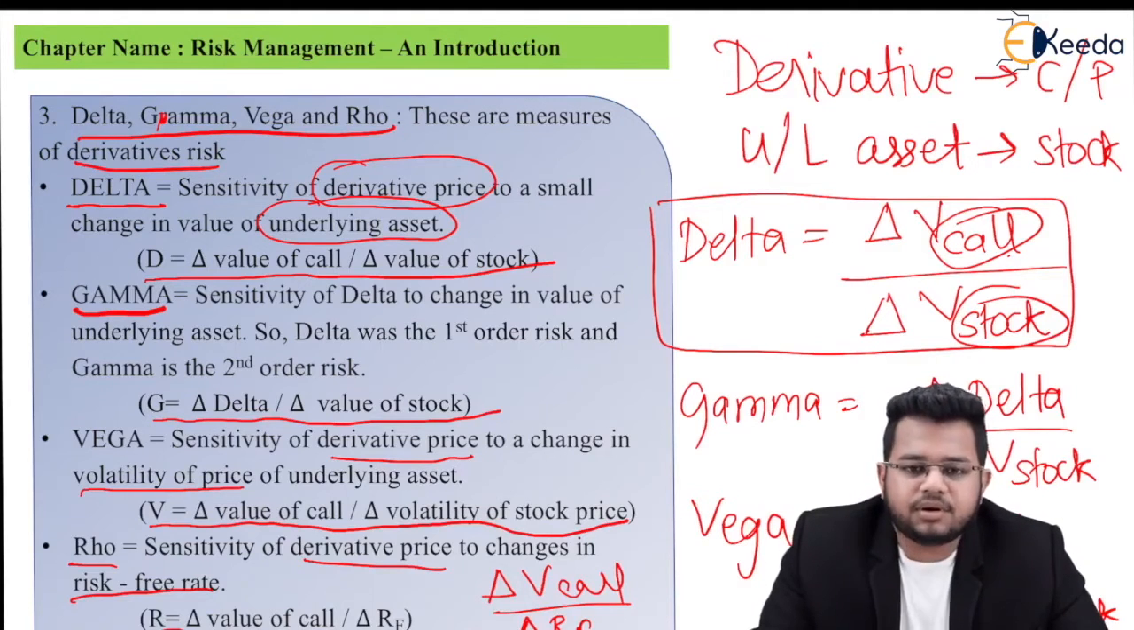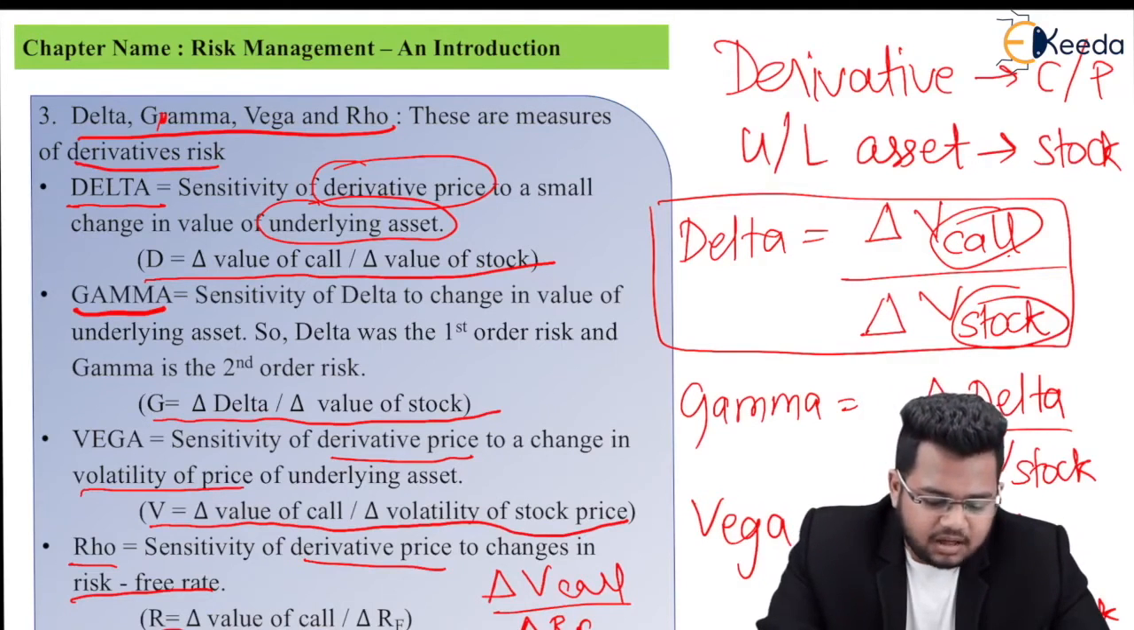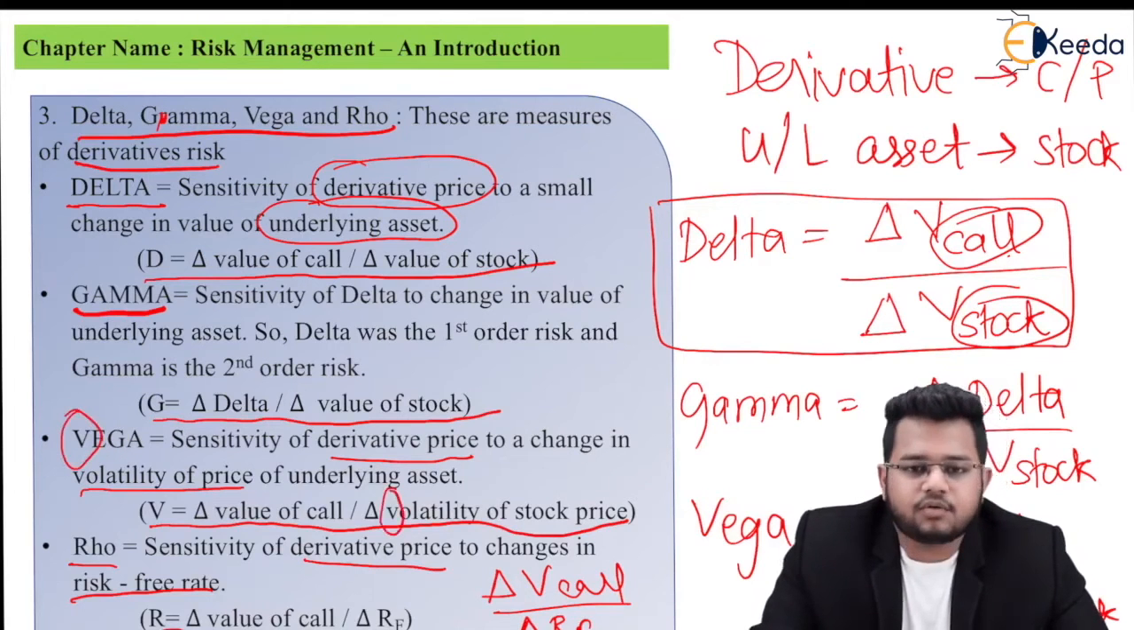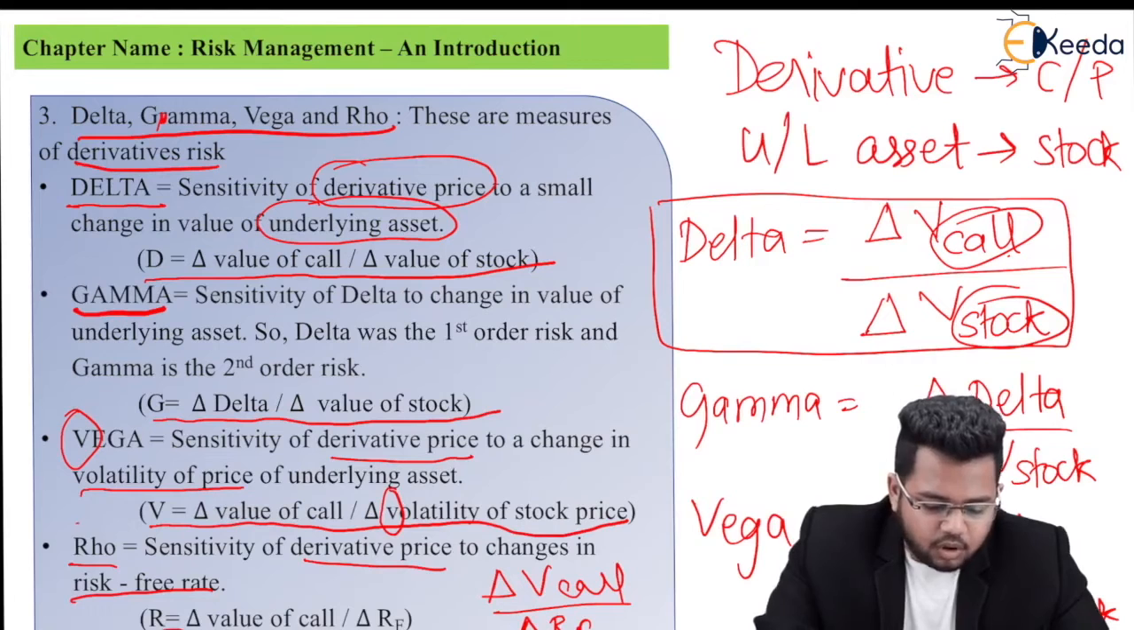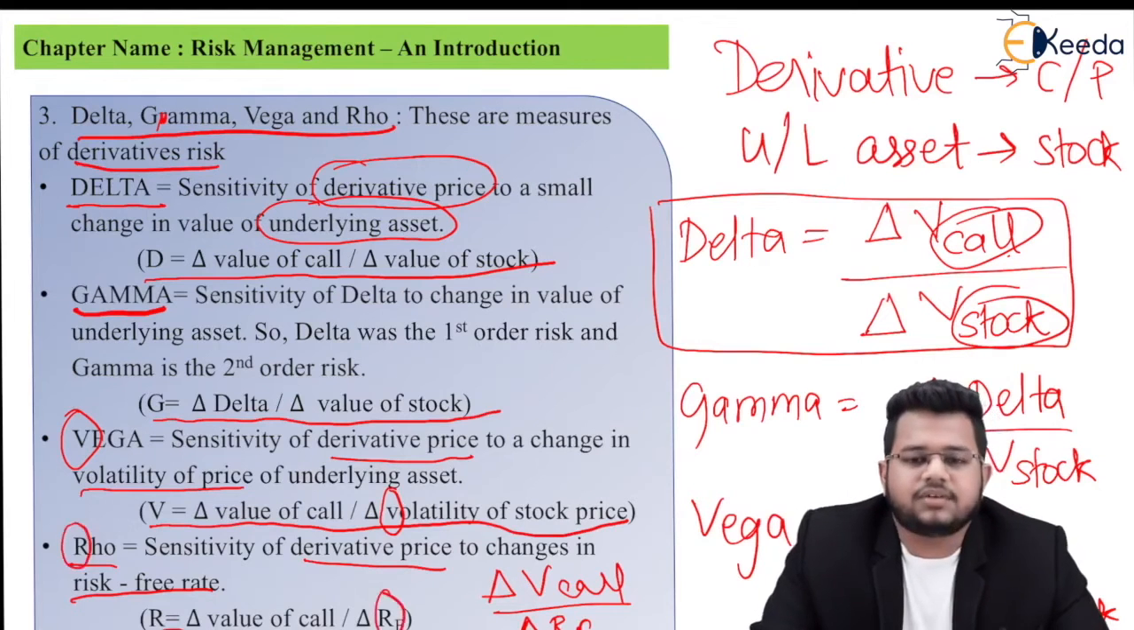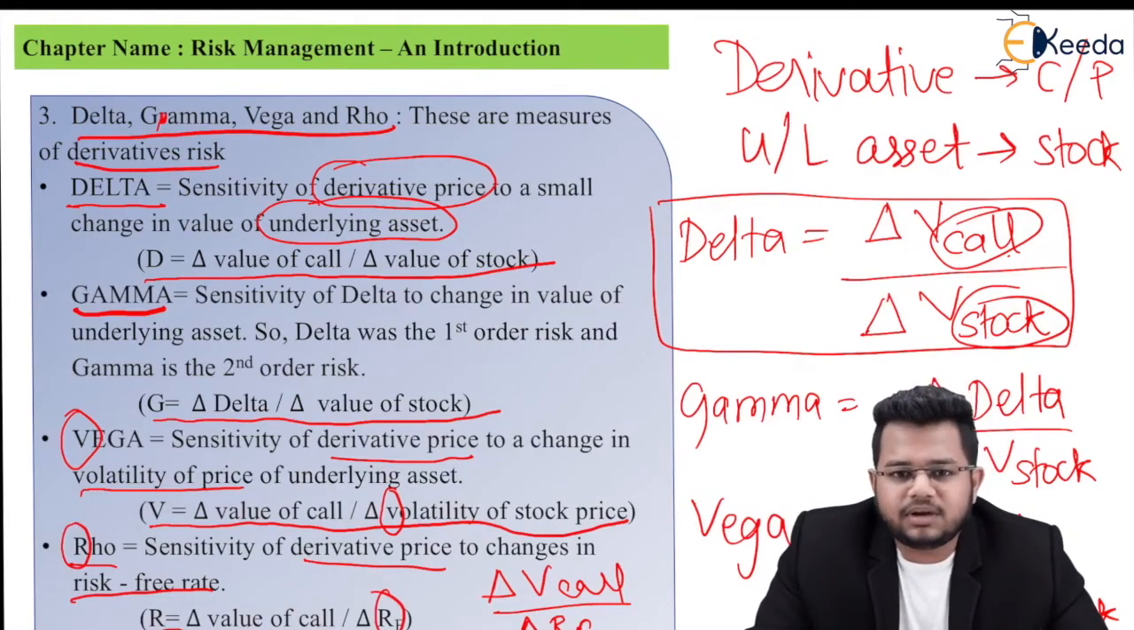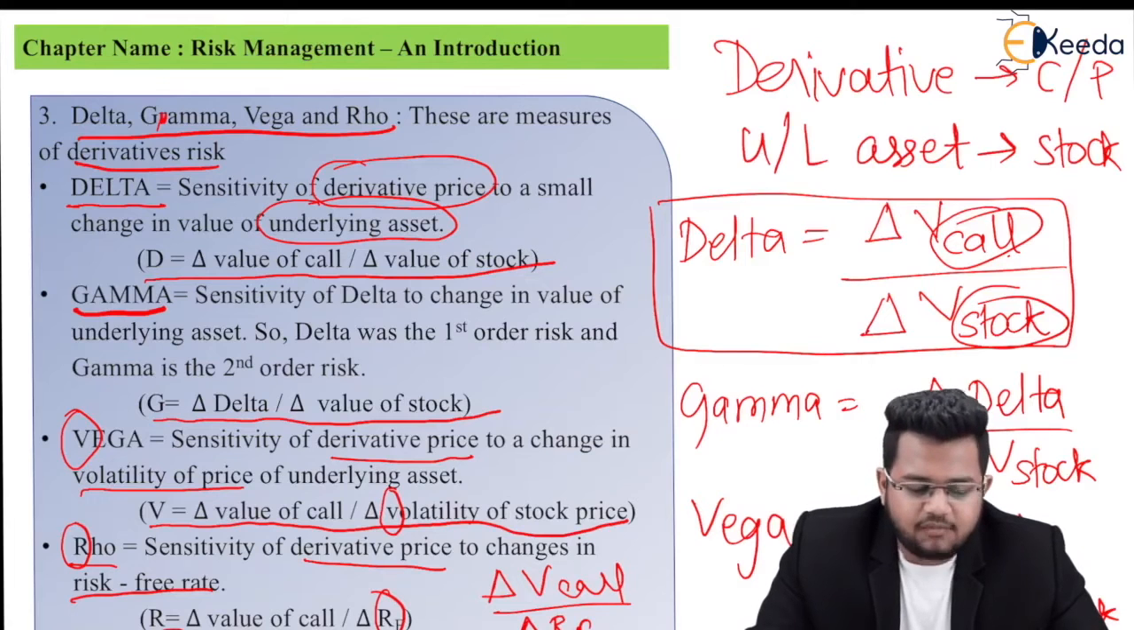How do you remember the last two? Vega and volatility. V for vega, V for volatility, R for rho, and R for risk free. So the name and the denominators match. So vega volatility and rho risk free.